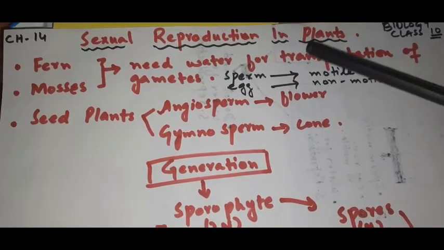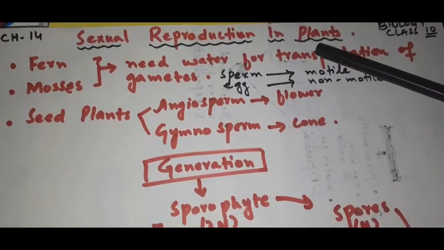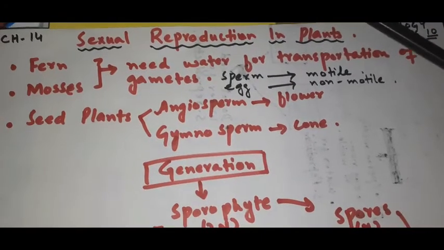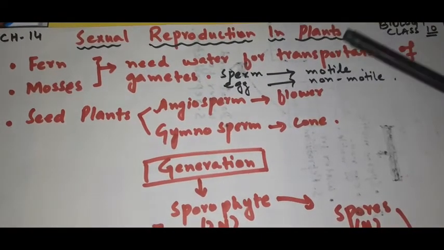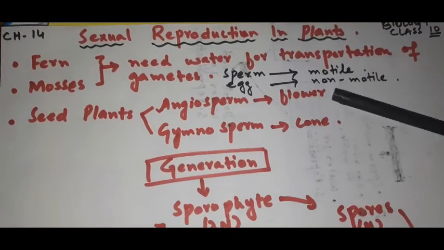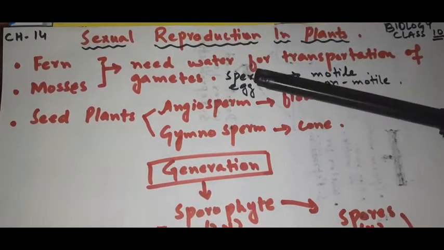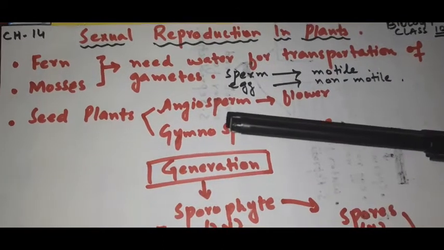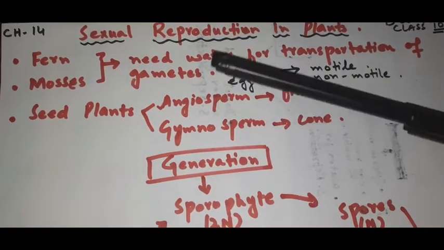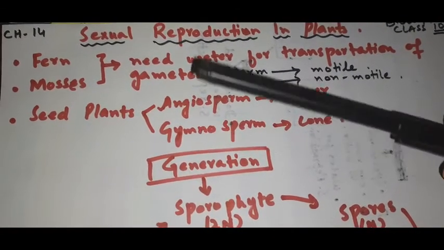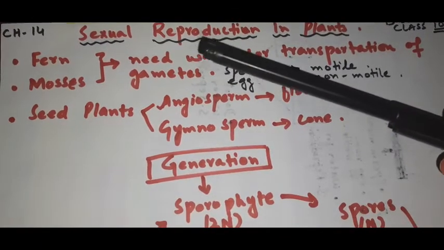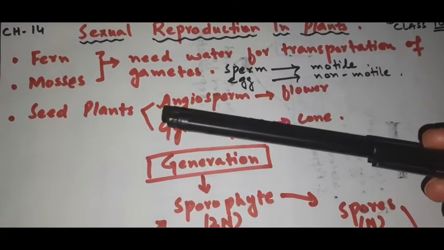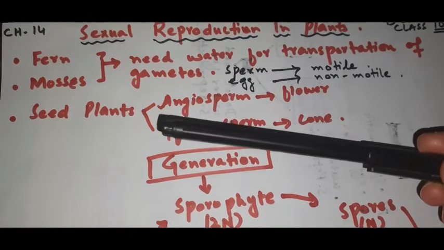So we are going to discuss sexual reproduction in plants. Plants also do sexual reproduction. They also produce gametes like sperm and eggs, right? So here we have written fern, mosses and the seed plant. We have categorized the plants into three basic categories, right? The first one is the fern and mosses, and the next one is seed plant.